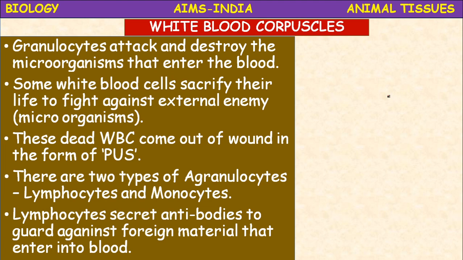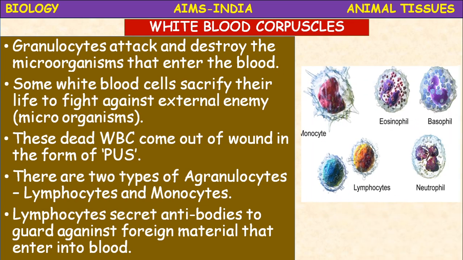Okay, the neutrophils. Neutrophils are most abundant among these granulocytes, and they are phagocytic WBC. Their number increases during inflammation.